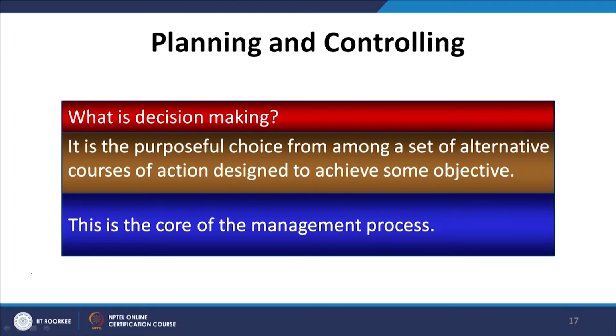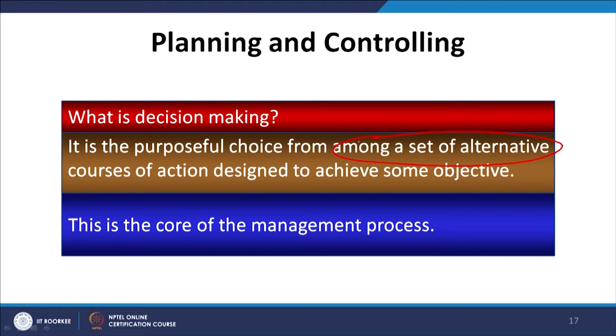So, management accounting also recognizes and emphasizes that we have to think about how to plan effectively. How to take decisions, what to do, all that needs to be planned. So, what is decision making? It is a purposeful choice among a set of alternative courses of action designed to achieve some objectives, right. So, it is the purposeful choice among the set of alternatives, right.